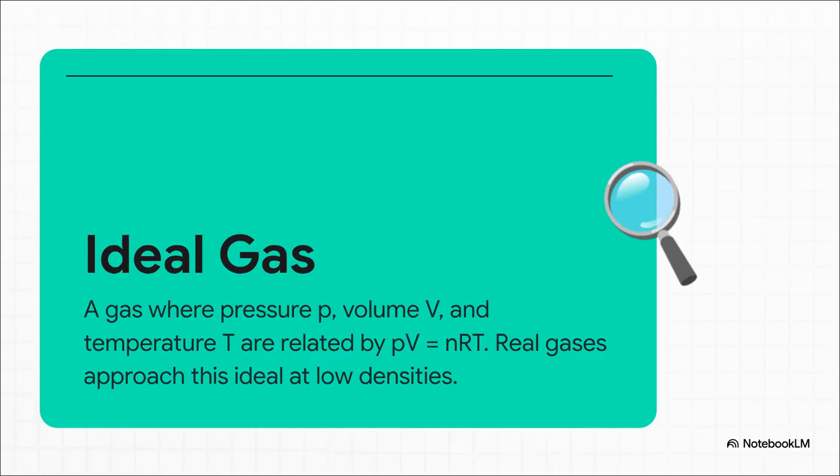Now, trying to track trillions upon trillions of molecules is, well, impossible. So we simplify. We come up with a model called an ideal gas. Just imagine molecules as tiny little points, like super small billiard balls, zipping around totally at random. They collide perfectly, but otherwise they don't attract or repel each other at all. This simple model is fantastic because it gets us to the famous ideal gas law, PV equals nRT. This equation works incredibly well for real gases at low densities, and it's the big macroscopic law we're aiming to build from the ground up.